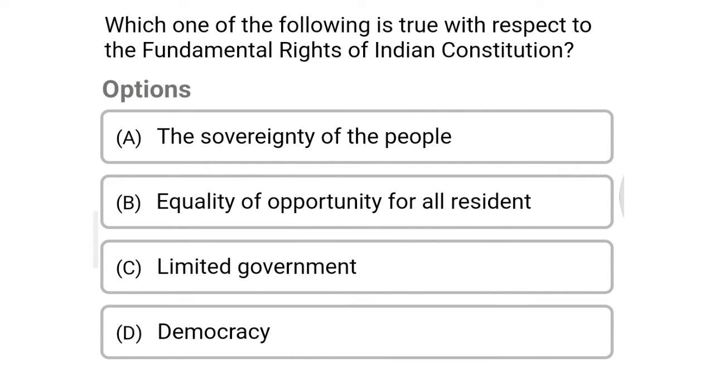Next question, which one of the following is true with respect to the fundamental rights of the Indian Constitution? Option A, the sovereignty of the people. Option B, equality of opportunity for all residents. Option C, limited government. Option D, democracy. The correct answer is option B, equality of opportunity for all the residents.